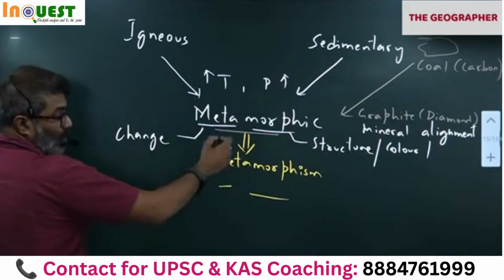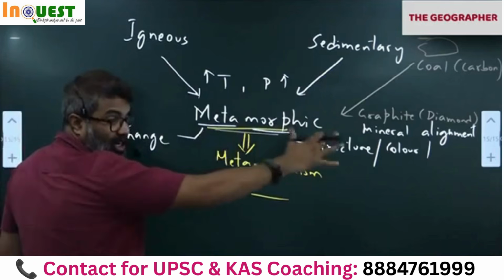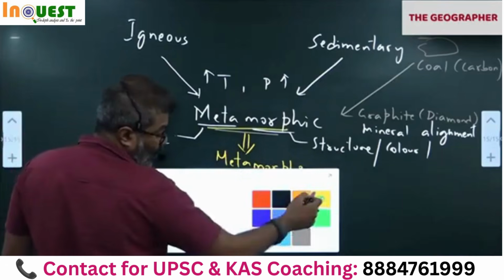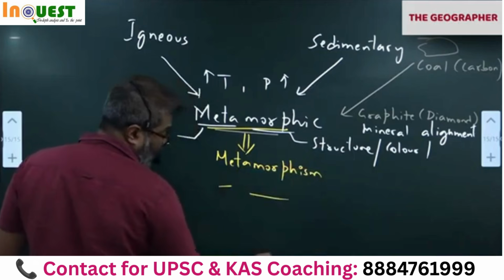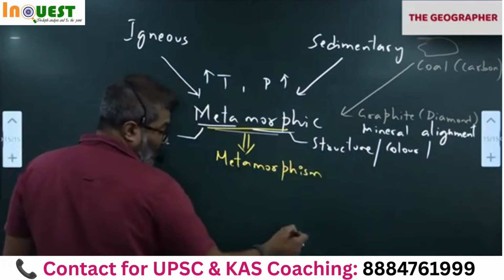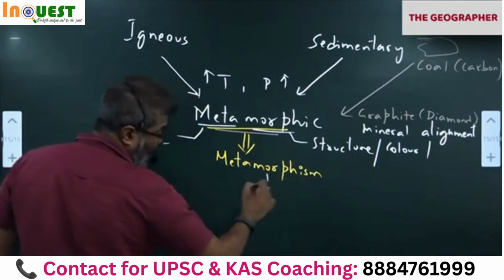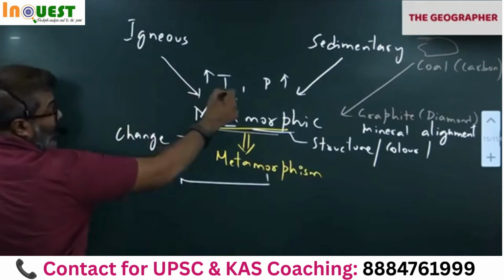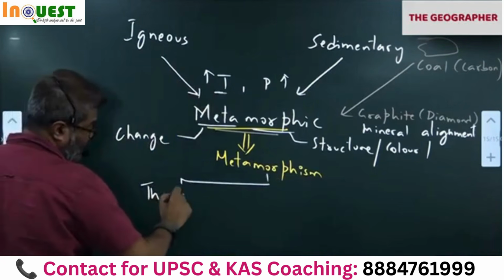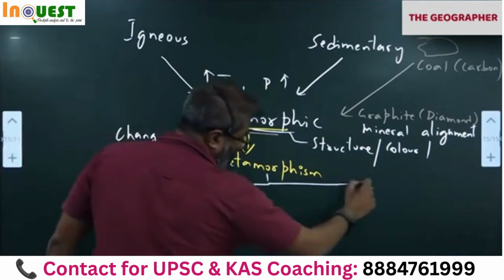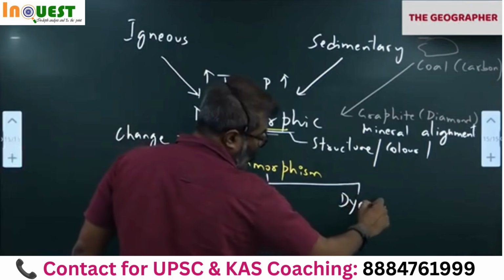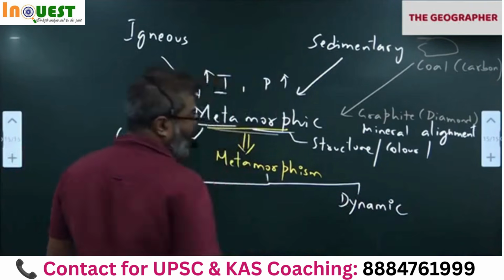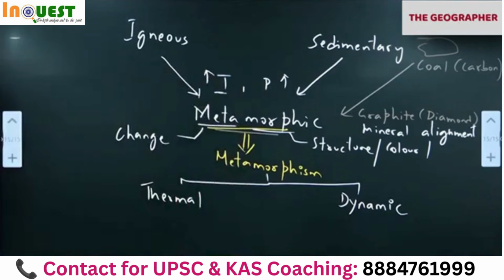It is a process. Remember that. Where the change takes place. So metamorphism, 2 types right now. First one is thermal. Thermal is what? Heat. The other one is dynamic. 2 types of metamorphism: thermal metamorphism, dynamic metamorphism.